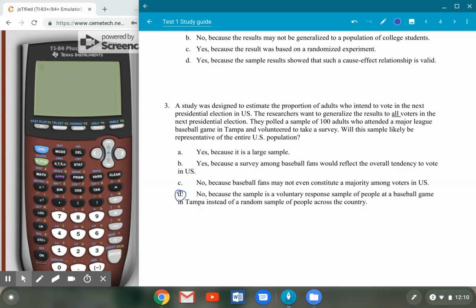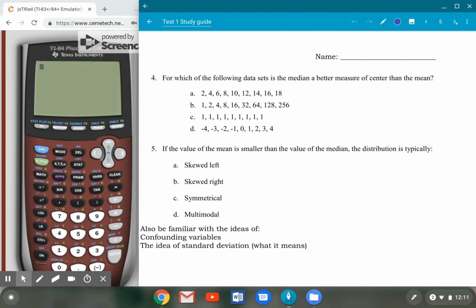If we want to represent voters across the entire country, we need to get a sample of voters from across the entire country, not just voters or people at a baseball game in Tampa. That's not going to represent everybody's viewpoint. And moving to our last page with our last 2 examples, our last 2 questions.